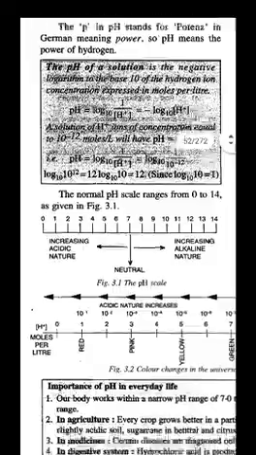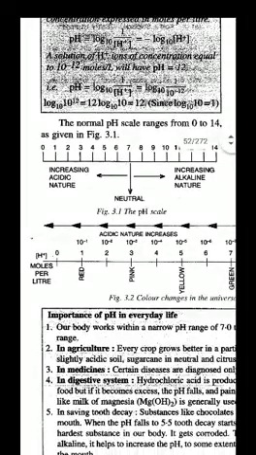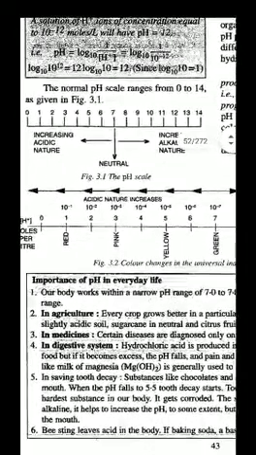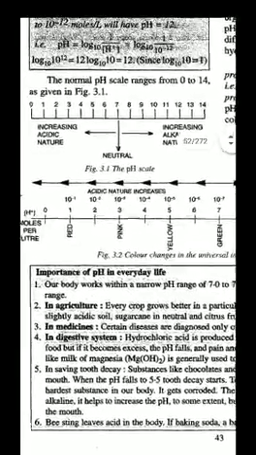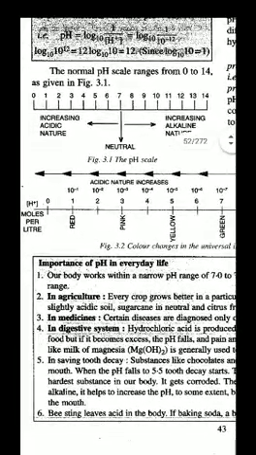Here we have a pH scale which ranges from 0 to 14. Now ma'am, why is the pH scale only 0 to 14? Obviously the question arises in your mind. Children, as I told you, when water dissociates, it produces 10 raised to minus 14 concentration in moles per liter. Based on that, our scale is between 0 to 14.